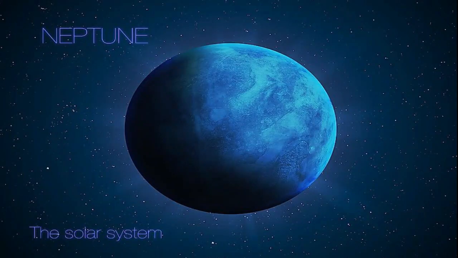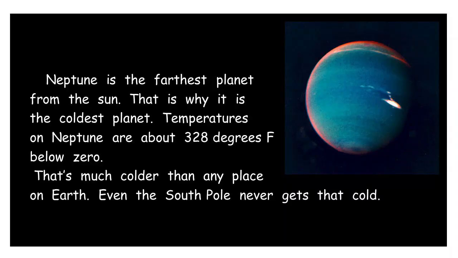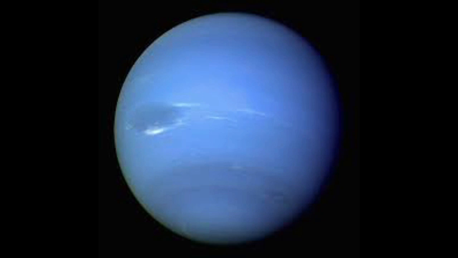Neptune is the coldest planet due to its distance from the sun. The sun produces most of the heat that helps planets regulate their temperatures. Neptune is so far away from the sun that it does not get enough heat to melt the ice caps that form on the planet. So we can say that Neptune holds the title of the coldest planet within our solar system because it is the farthest planet from the sun.